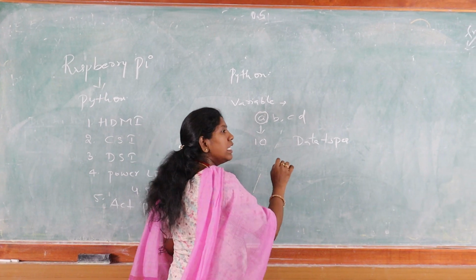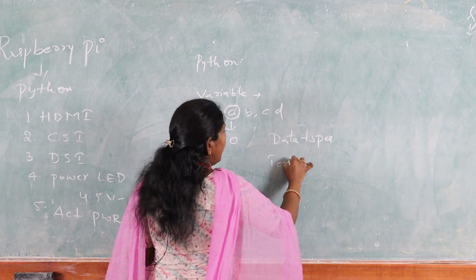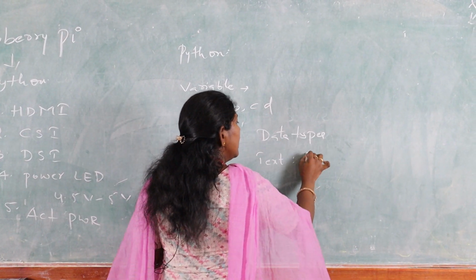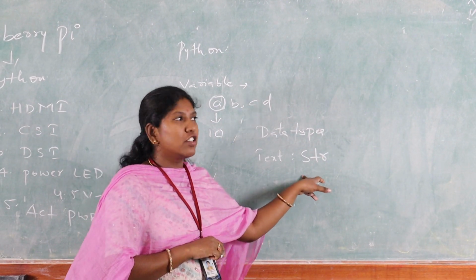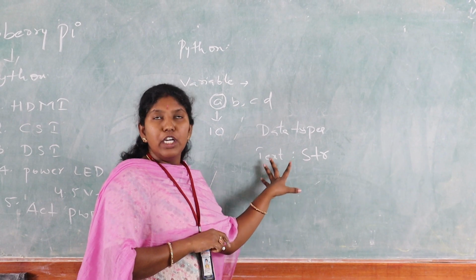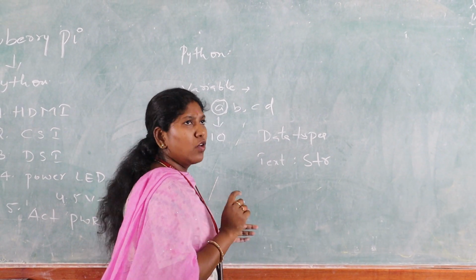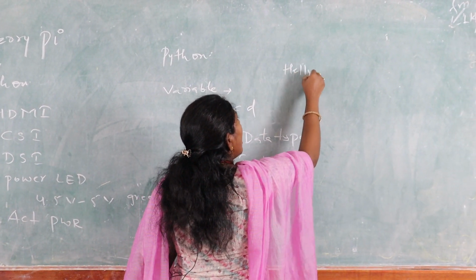So what data types are there? The first one is text. In the case of the text data type, the data type is a string, which we write as str. Already we know about the string. If you want to display anything, we require the string only. Suppose you want to display hello world at the output.